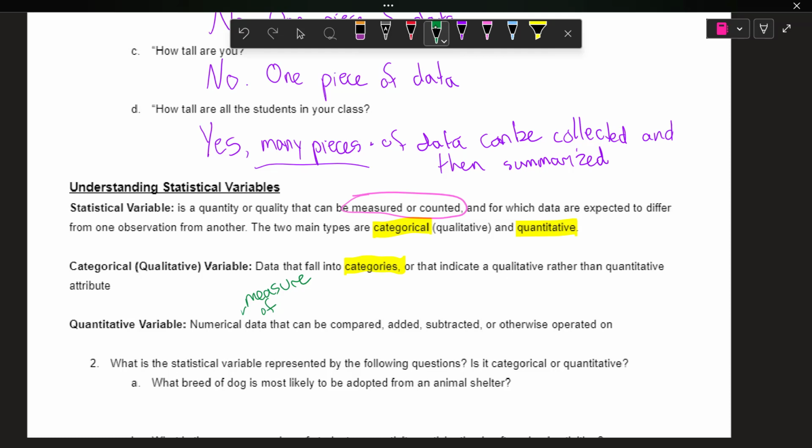Has to be a measure. The example I always like to give, zip code. That's a number. Is it quantitative? No, it's not measuring anything. So zip code would be categorical because it's not a measure of where we live. It's just a grouping.